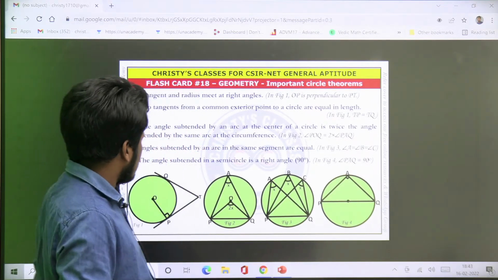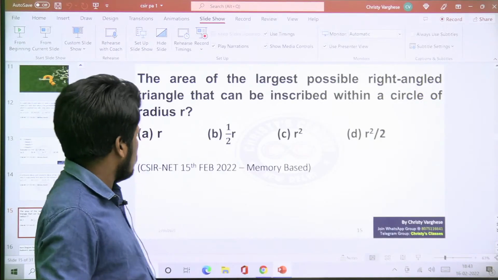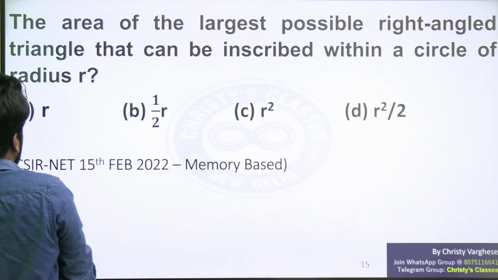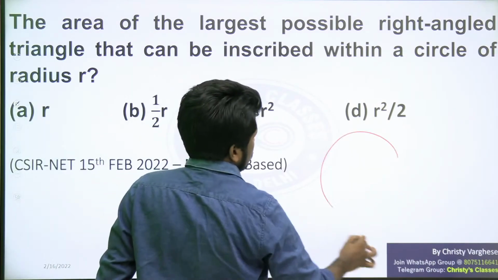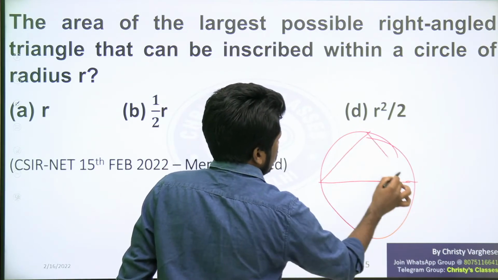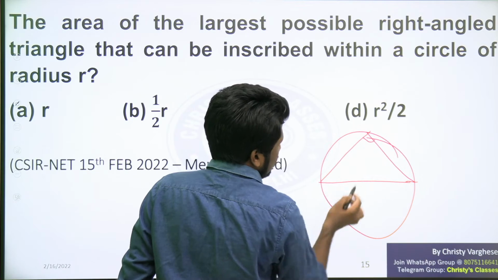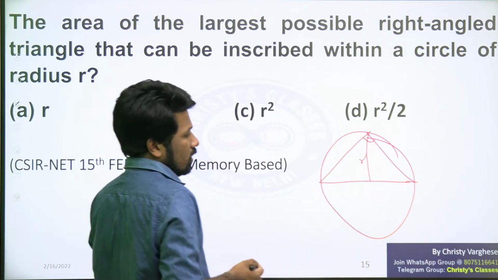So now let us try. Angle subtended in a semicircle is a right angle. So that is what you are using in this question. Let's see how we can use it. So if I am drawing a rough circle, like this is a semicircle, and if I am joining this, it will definitely be a right angle triangle, and this will be the radius. Now this perpendicular line will be the radius.